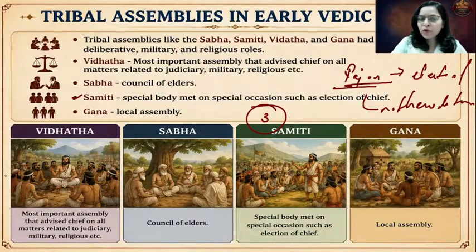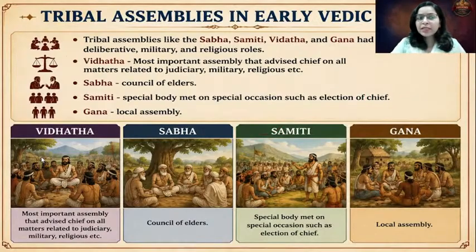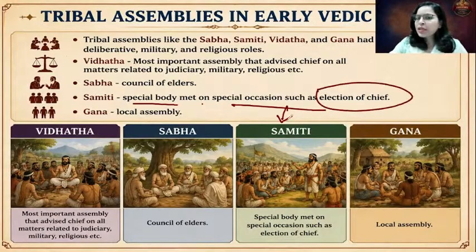This was a very important attribute of the Aryan polity in the early Vedic period, that their king, the Rajan, was not hereditary in nature. Rajan was elected. And who used to elect Rajan? A special body was created for the election of the chief, and that body was the Samiti. The Samiti was a very special body which used to meet on special occasions, such as the election of the Rajan. Fine, I hope it is clear.